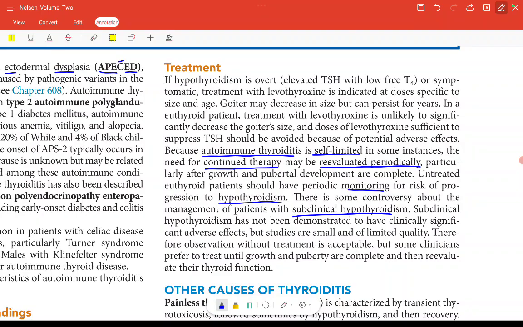Now coming to other causes of thyroiditis, painless thyroiditis is characterized by transient thyrotoxicosis followed sometimes by hypothyroidism and then recovery. Let's continue from here in the next part.